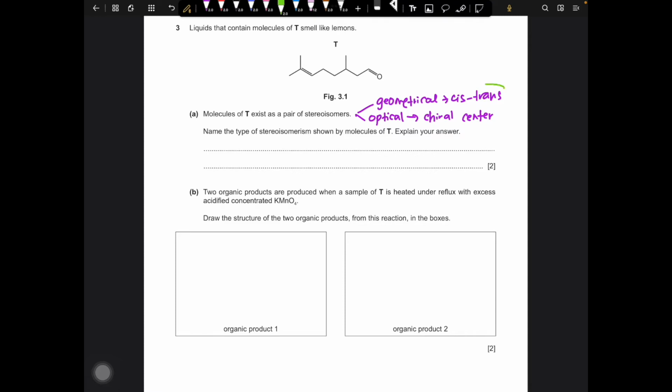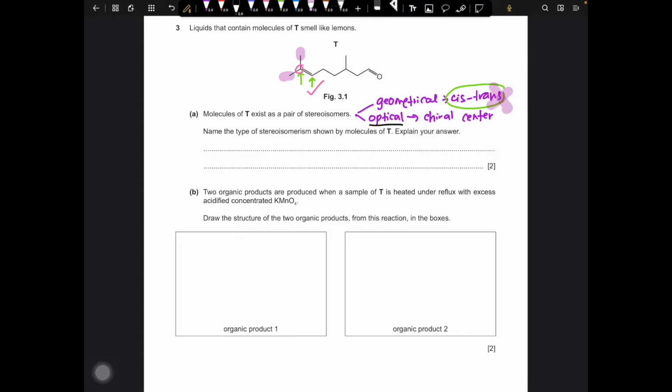So in order for you to have cis-trans isomerism, you need to have a double bond, which we do. But the carbons in the C double bond C must each be connected to two different groups of atoms. That is applicable for this one, but for this carbon, they are connected to the same group of atoms, which is CH3. So note there is no cis-trans isomerism.